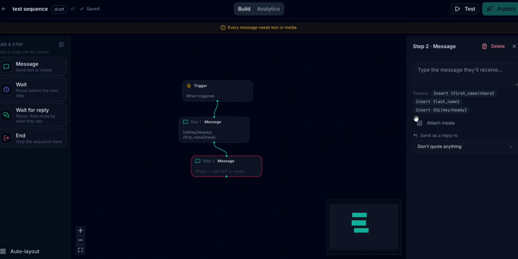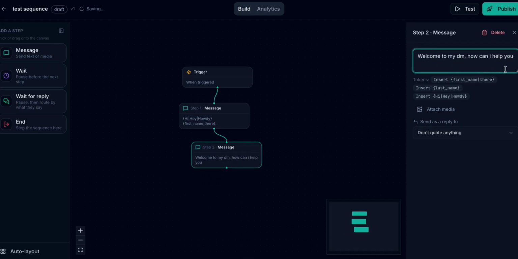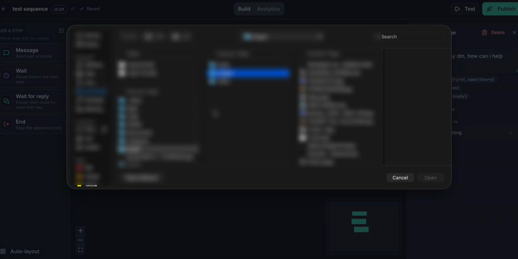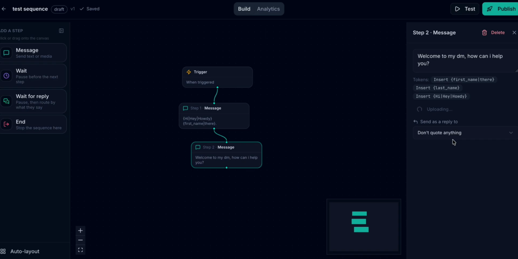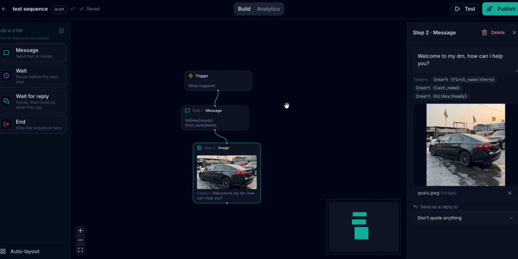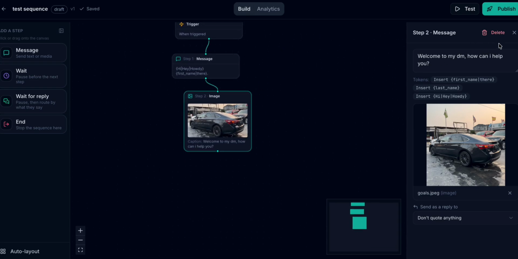And then you can come here and click on drag here, another message. So you see this one right here, you now say, welcome to my DM, how can I help you? And then also you can add pictures, videos, voice notes, any type of media to this, and it would automatically attach it to the message that you're trying to send. So for this, I'm just going to attach one single picture here. Let me add this, and then it's going to upload, and you're also going to see it displayed over here.